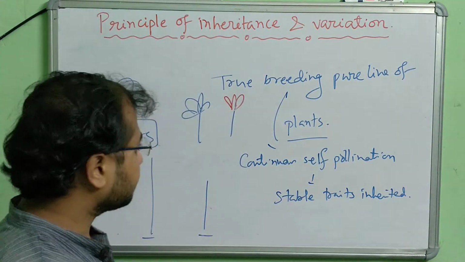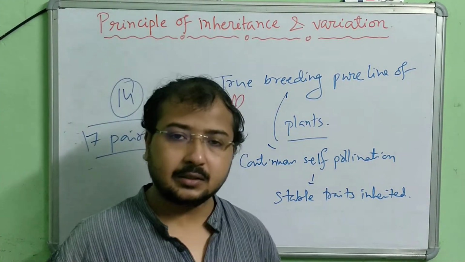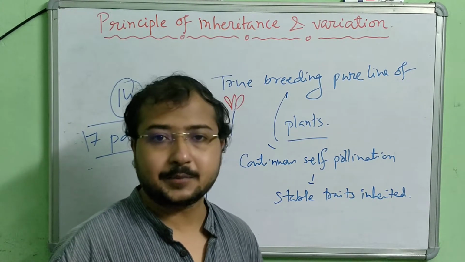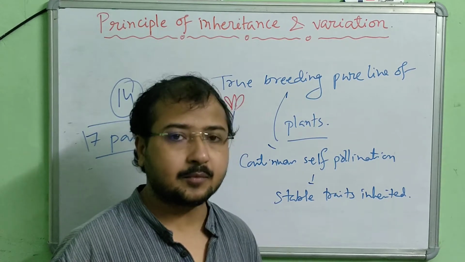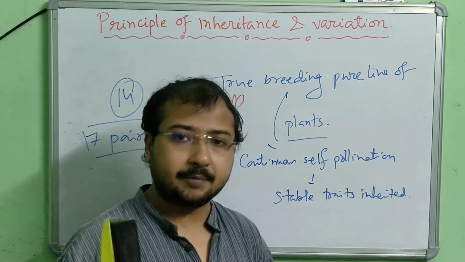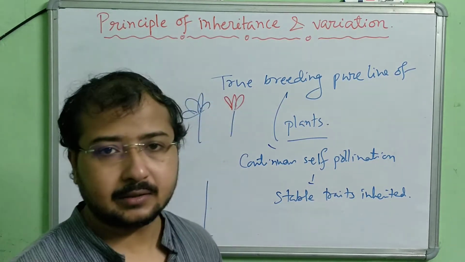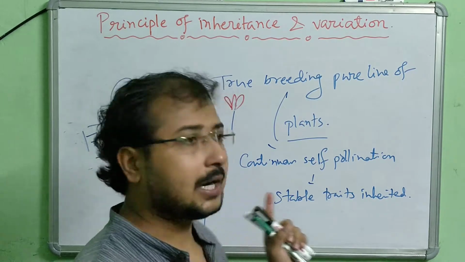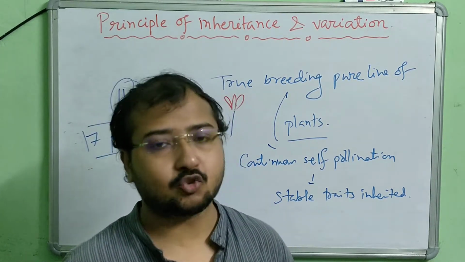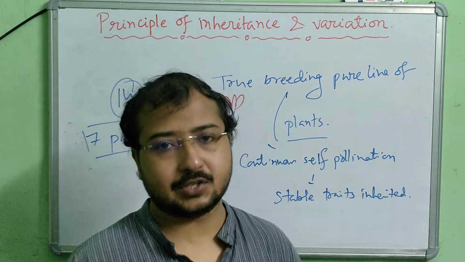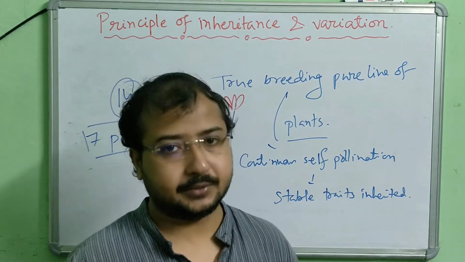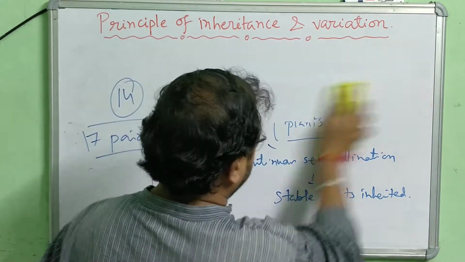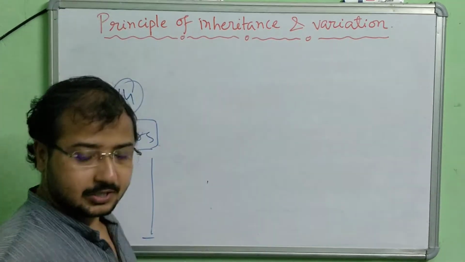Now, before we start with what Mendel did in his experiment, we will be observing two experiments, the monohybrid cross and the dihybrid cross. But before that, we have to understand a few things. A question directly comes: why did Mendel choose the pea plant, the garden pea? Why not other plants? What are the advantages of the pea plant? Let me discuss that first.